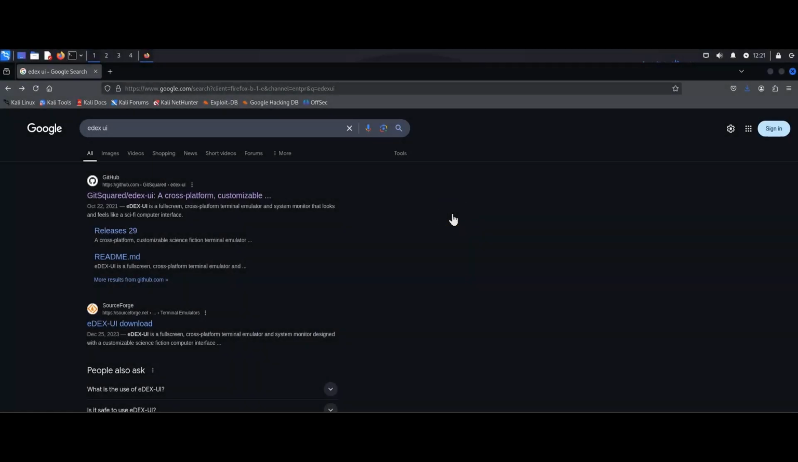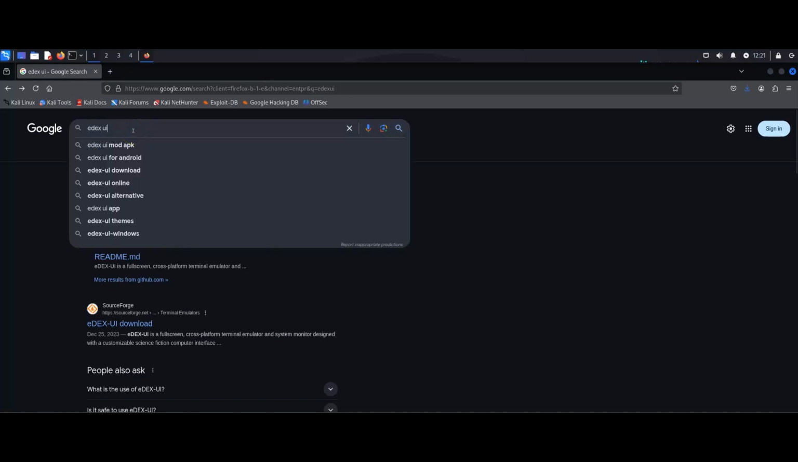Number 2, eDEX-UI. So this is a really cool one. It's essentially a full screen cross-platform terminal emulator that looks like a sci-fi computer interface. So it is heavily inspired by Tron Legacy. So I don't know if you're like me, I love the movie, but it is amazing. You need to try it.